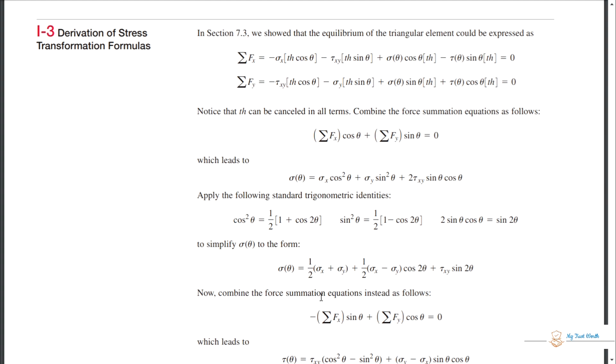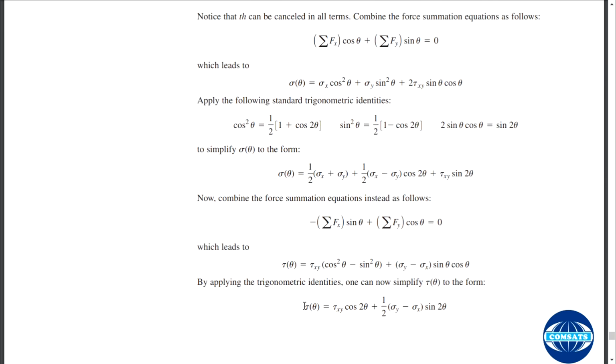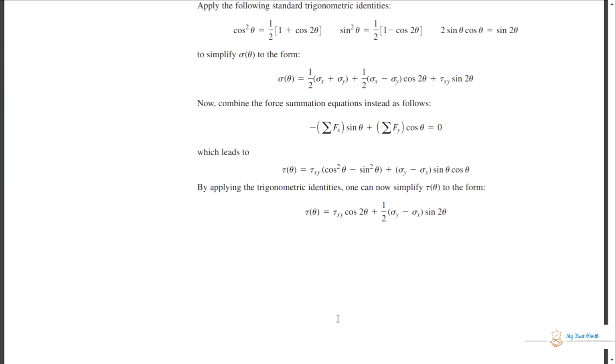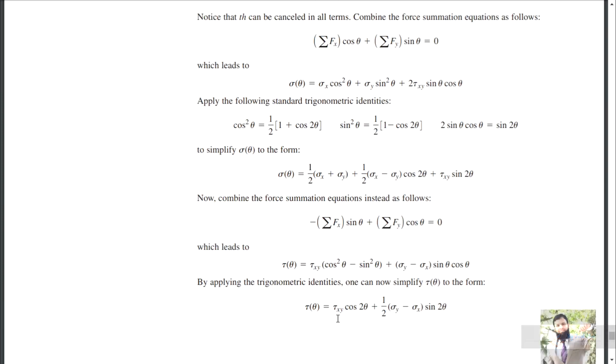Now combine this force summation equation instead as follows. If you combine through this method, minus Fx sin theta and Fy cos theta is equal to 0, which leads to this one, and finally you will get this equation. Understood? Very simple. So this was our derivation, that two equations we have derived.